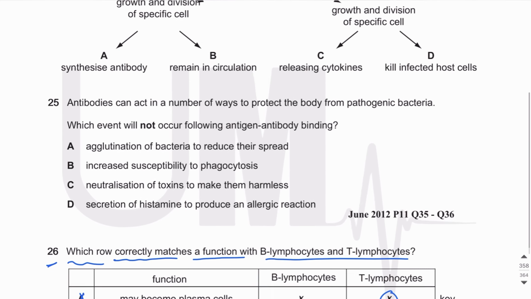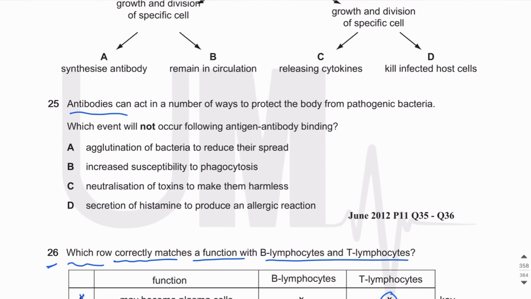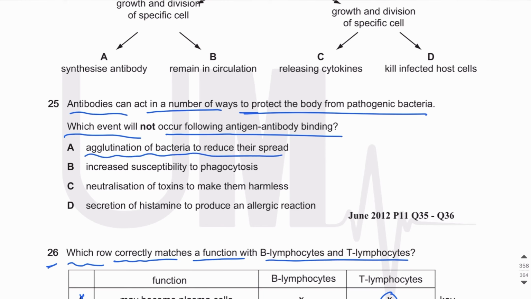Okay? Let's move on to MCQ number 25. Antibodies can act in a number of ways to protect the body from pathogenic bacteria. Which event will not occur following antigen-antibody binding? Okay, so for this you need to know how antibodies function. Antibodies bind to antigens and they can destroy antigens by a number of different ways. So antibodies can bind to a lot of bacteria at a single time, causing agglutination of bacteria to reduce their spread. So this is actually true. We have to select what is not true, or what does not occur.